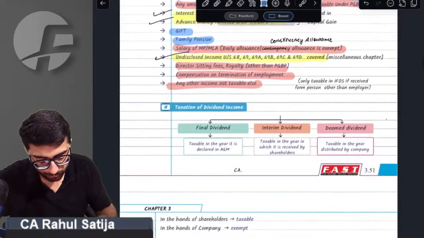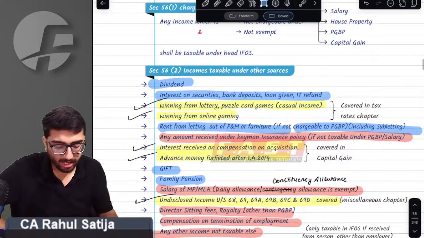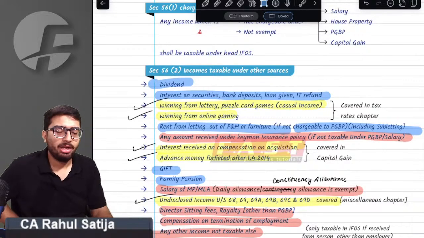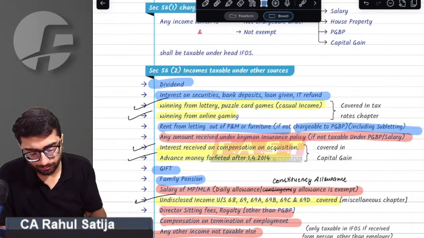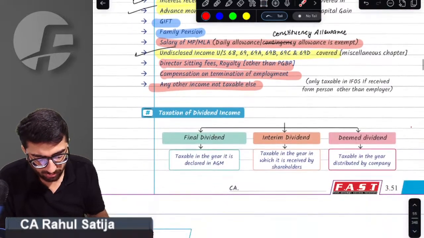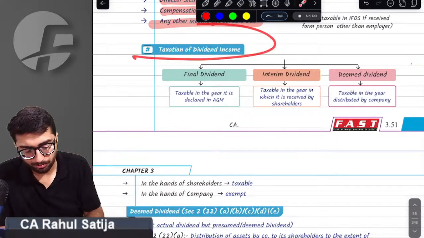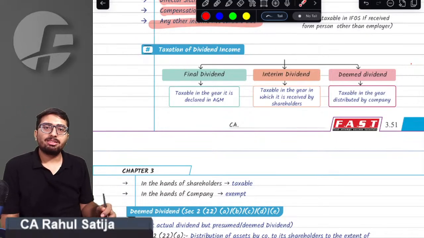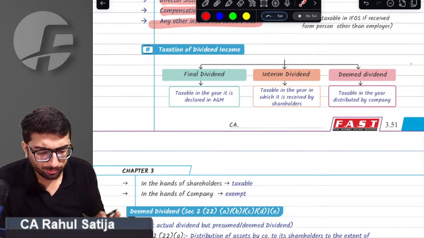Any issue till now? Do you have any issue till now? Starting from dividend taxation. So how does dividend taxation work out? First of all, sir, we must be very much aware. So any doubt till now?